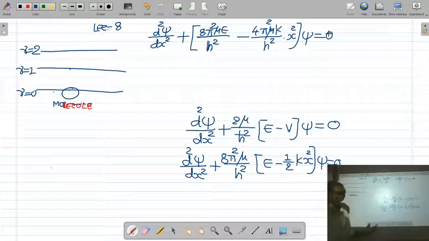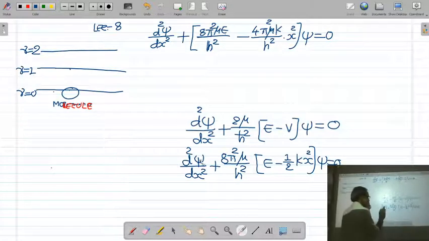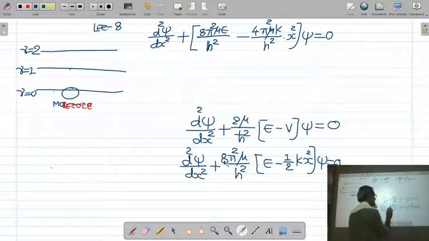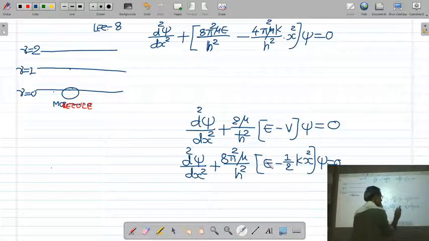So our equation becomes d squared psi upon dx squared plus our second term, 8 pi squared mu E upon h squared, and the last term, where 8 upon 2 will be 4, is 4 pi squared mu K upon h squared into x squared psi, is equal to 0.